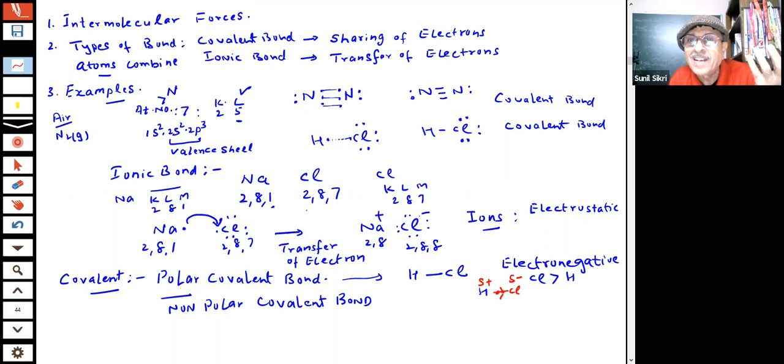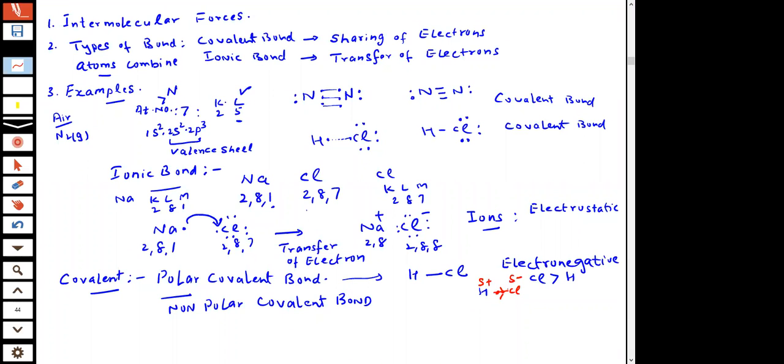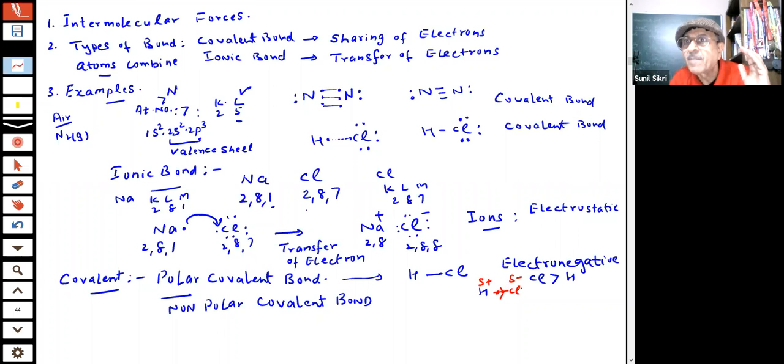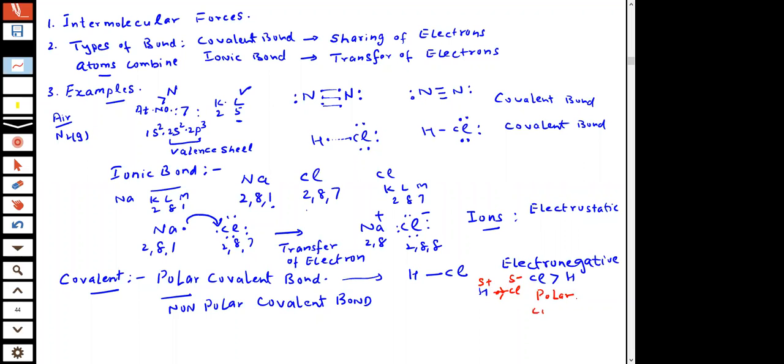Here I showed complete plus minus. Here I am showing delta plus and delta minus. That means there is a partial negative charge on Cl, partial positive charge on H, and the bond is called a polar bond. So this is an example of a polar covalent bond.